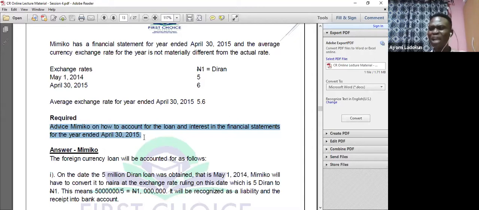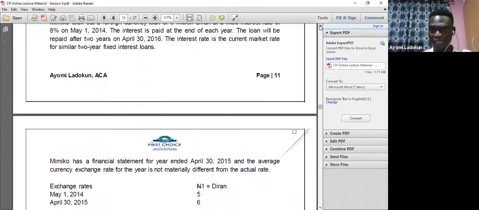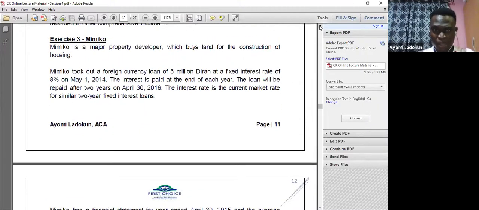Required: advise Miko on how to account for the loan and interest in the financial statements for the year ended April 30th, 2015. How will I know that they are testing IAS 21? I just see the examiner saying I should advise how they will treat the loan. So here I'm confused. Is it a financial instrument? Are they talking about financial assets, or financial liability? I will not know.